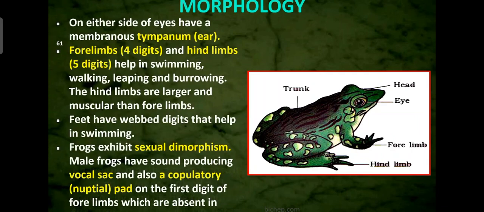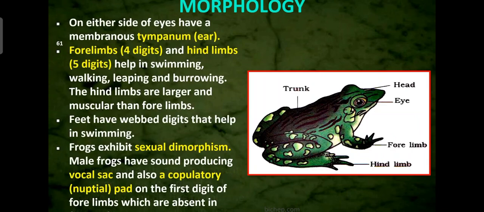Then the forelimbs have 4 digits, and hind limbs have 5 digits, which help in swimming, walking, leaping means jumping, and burrowing. The hind limbs are larger and more muscular than forelimbs. The hind limbs are stronger than the forelimbs. Then the feet have webbed digits that help in swimming. In between the digits you can see the web, a net-like structure, which helps in swimming.